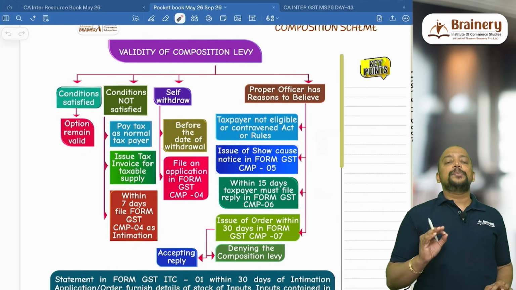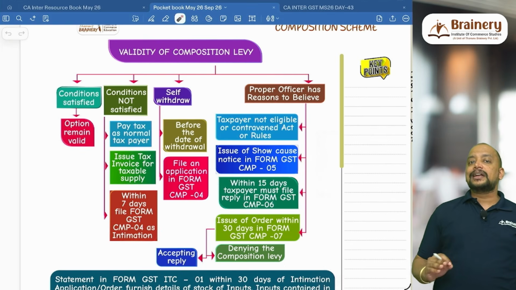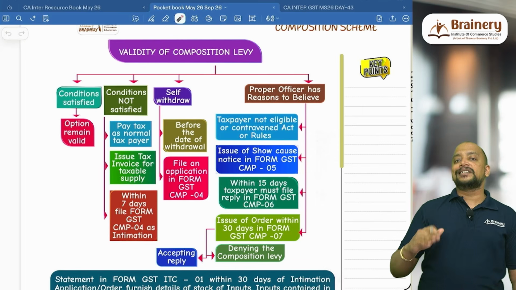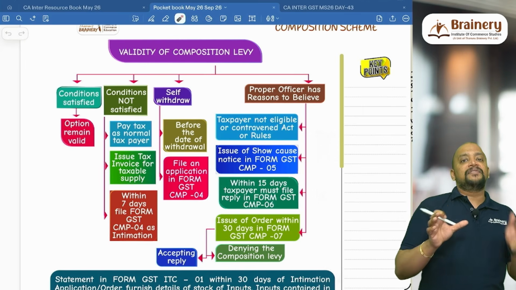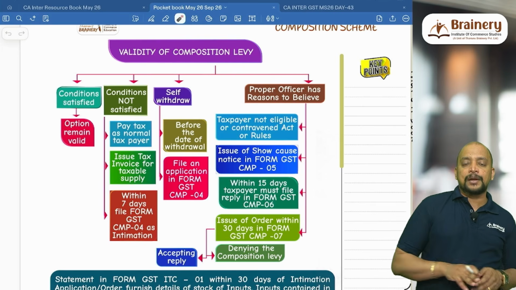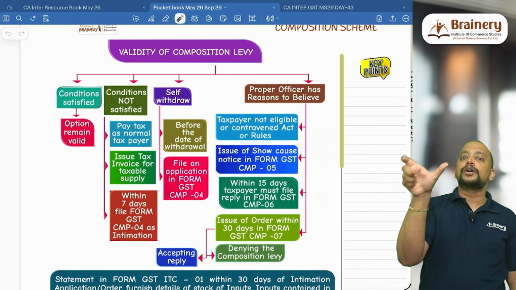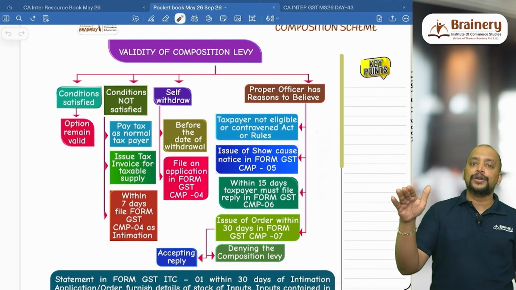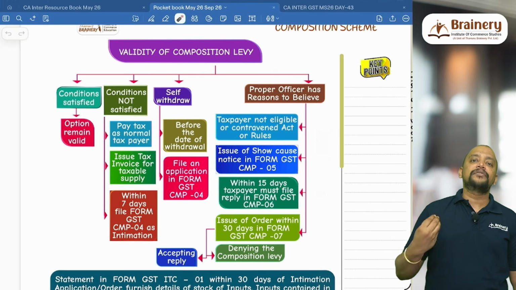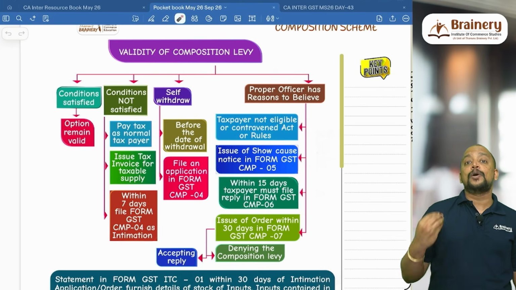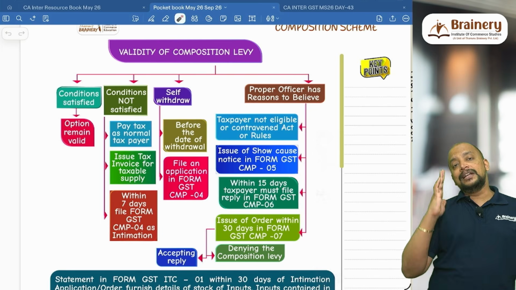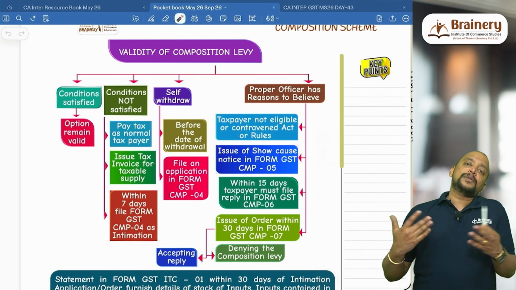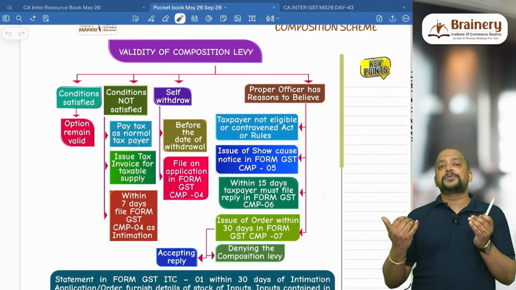Suppose the composition scheme is denied, then in that case, whatever tax he has already paid will be reduced from the tax that is required to be paid. So whenever he exits from the composition scheme, his total liability under the regular scheme or normal scheme, minus how much he already paid under the composition scheme during that period, the differential amount along with interest and penalty will be payable when the composition scheme is denied. Whether the denial of composition scheme is prospective or retrospective, it can be either prospective or retrospective. It is at the option of the officer.